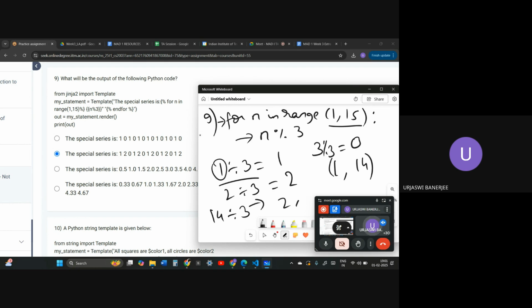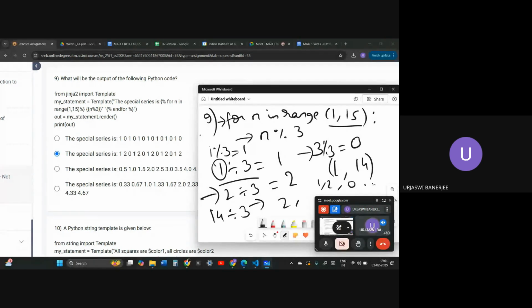But the problem is that when we divide 1 by 3, 1 is not divisible by 3, it is smaller than 3. So whenever we are dividing something smaller than 3, we take that number itself as the modulus. If we have to take 1 modulus 3, we will take 1 only. Same with 2: 2 modulus 3 will be 2 only. So be careful, it will be 1 comma 2 comma 0, because 3 modulus 3 is divisible, so the remainder will be 0.